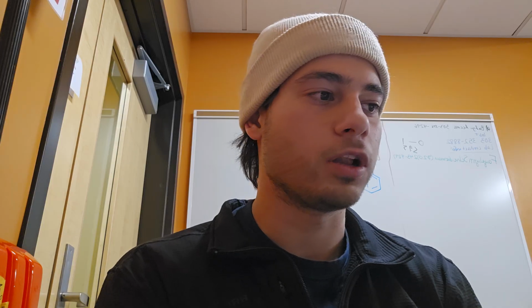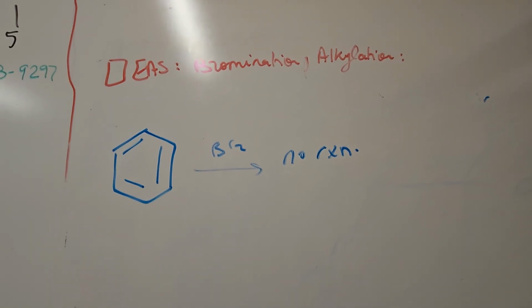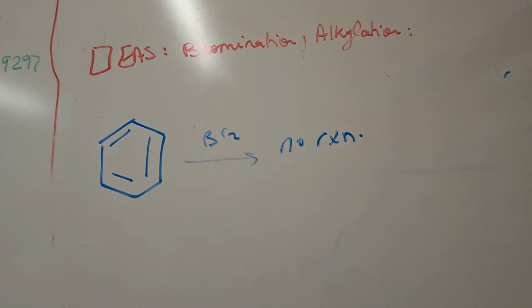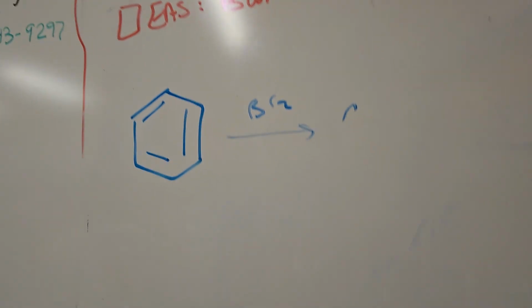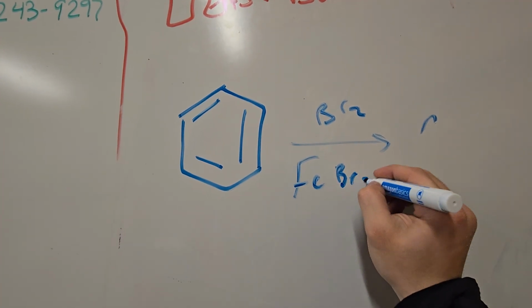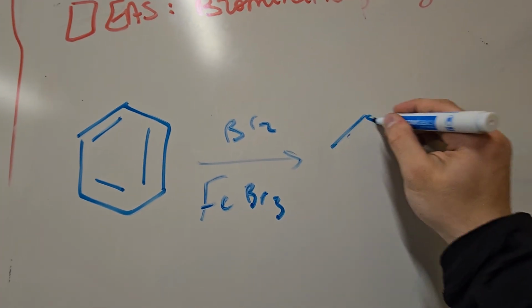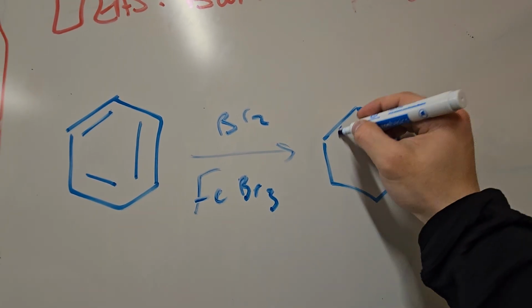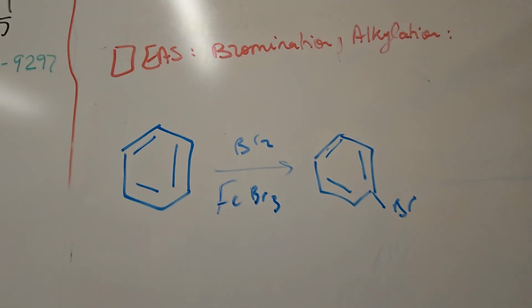Hello, this is a video on the EAS chapter, electrophilic aromatic substitutions, where I'll cover the reaction mechanisms of benzene bromination and alkylation. Typically, when we use Br2 to brominate a benzene ring, we find that there's no reaction. But experimental data shows that adding a Lewis acid catalyst like FeBr3 allows the benzene ring to be brominated, and not only that, but aromaticity of the ring is conserved.